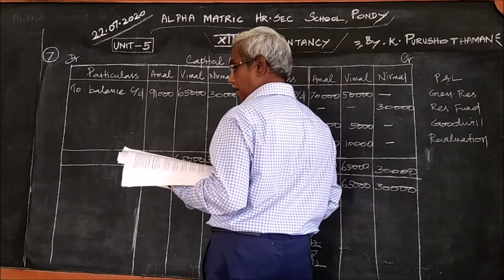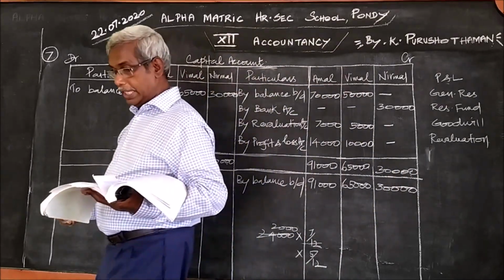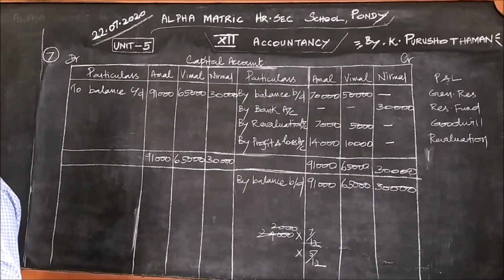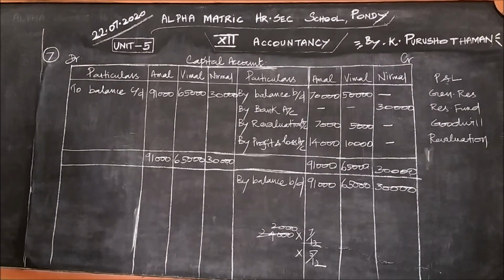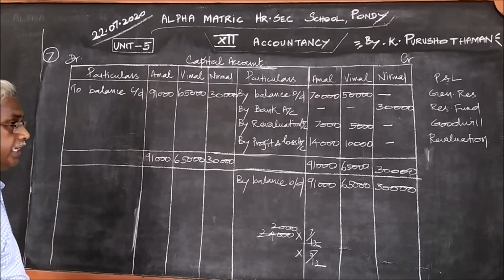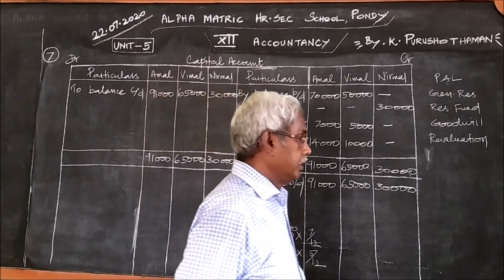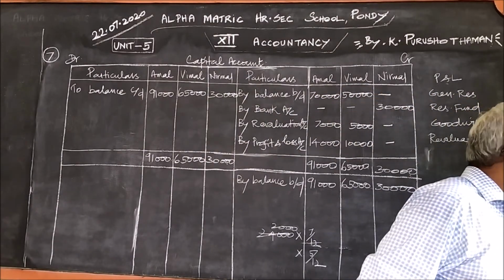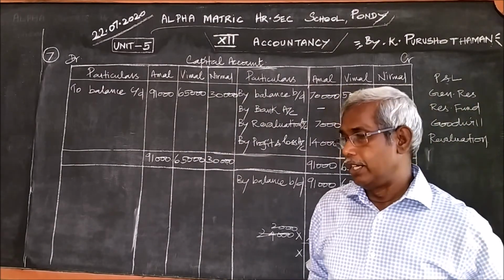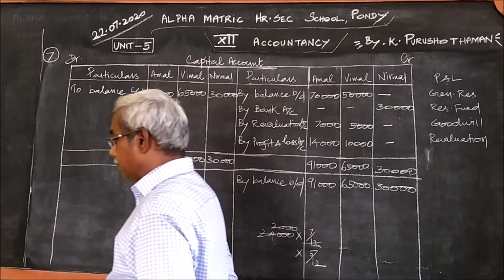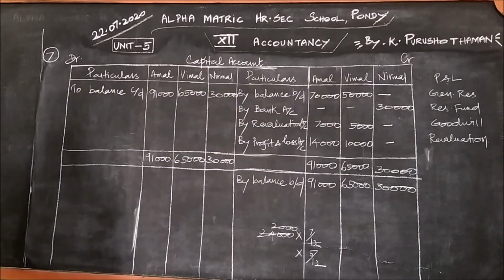I need to explain some more things. What you should remember: in this problem, actually no journal entry is asked, therefore we did not pass. We prepare only the revaluation account.